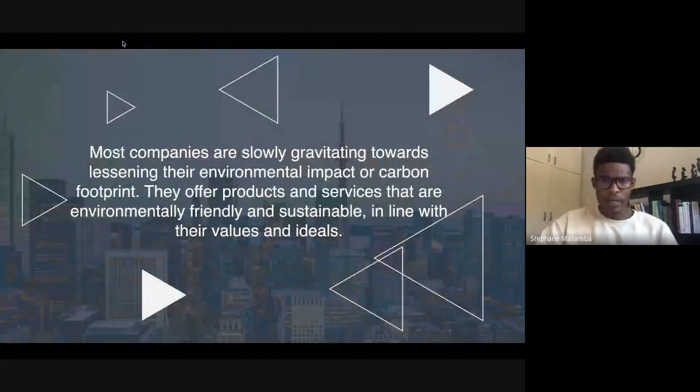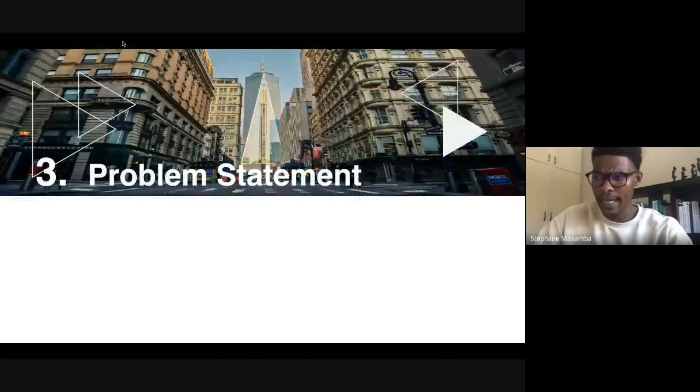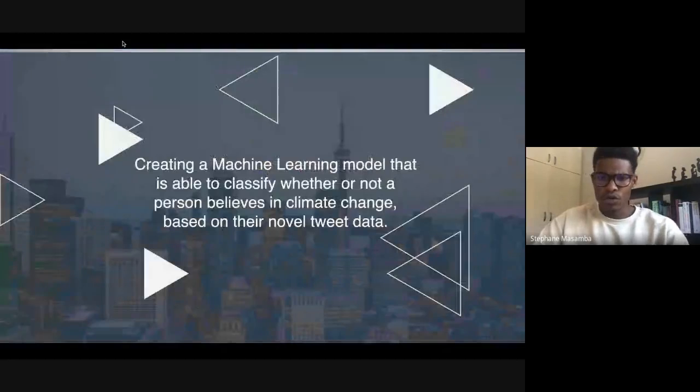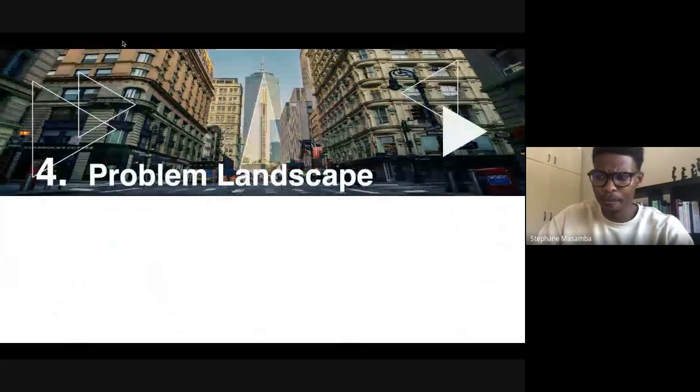Nowadays, most companies are trying to reduce the carbon footprint by offering products and services that are environmentally friendly and sustainable. The problem that we had at hand was to create a machine learning model able to classify whether or not a person believes in climate change based on Twitter data.